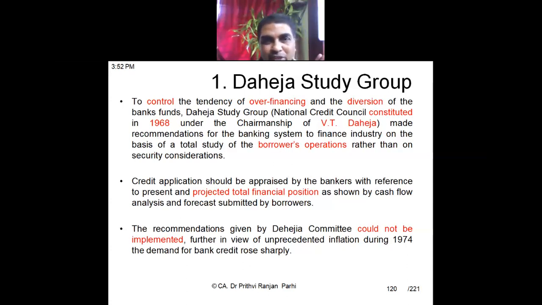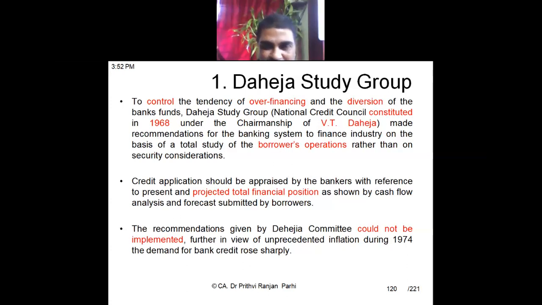You have to offer security to them. But the point here is that banks should not provide finance on the basis of security. Rather, they should provide finance on the basis of the borrower's operation. Looking at the operation, how much working capital is required has to be found out, and accordingly working capital can be financed, on the basis of projected financial position.